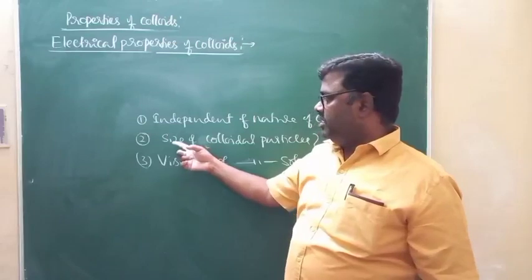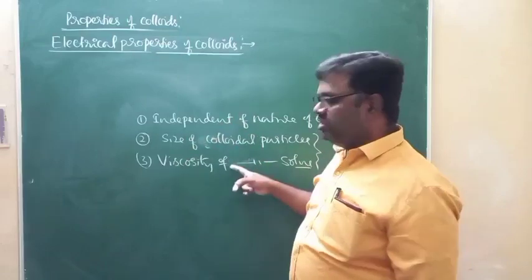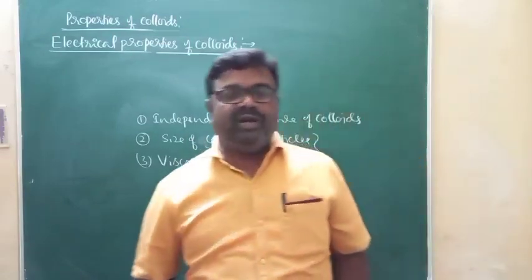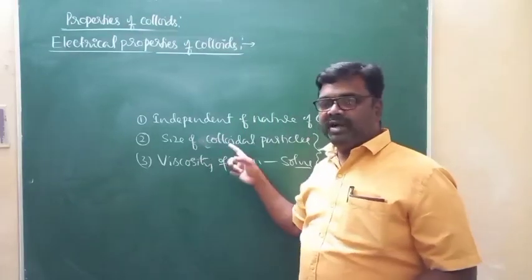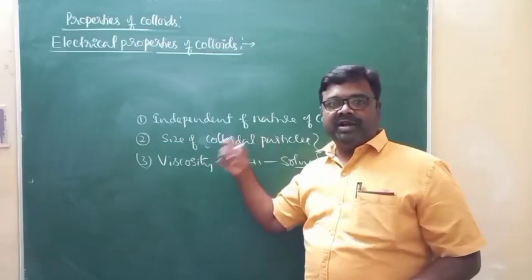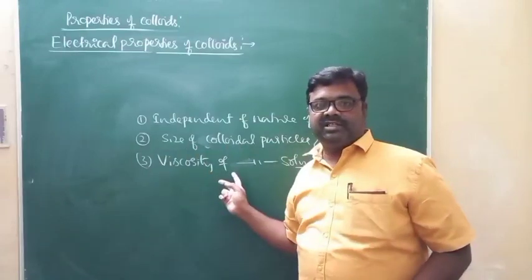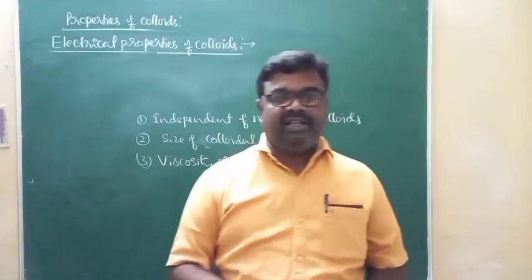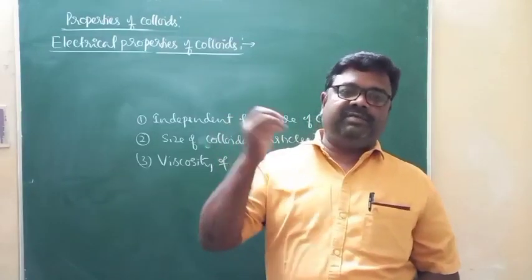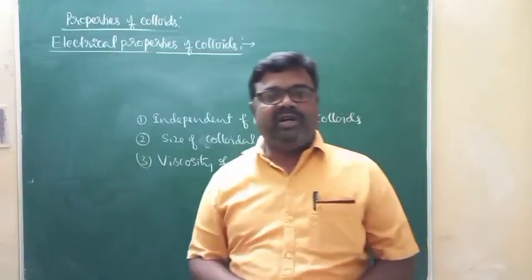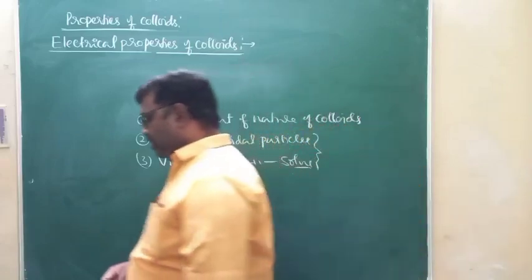As you know, smaller the size of the colloidal particles, lesser the viscosity of colloidal solution, faster will be the movement of colloidal particles in dispersion medium. That is, as the size of the colloidal particles decreases, the movement of the colloidal particles will be increased. Similarly, as the viscosity of colloidal solution decreases, the movement of the colloidal particles will be increased. That means smaller the size of the colloidal particles, lesser the viscosity of colloidal solution, faster will be the movement of the colloidal particles. So that is what we call the factors affecting Brownian movement, right?